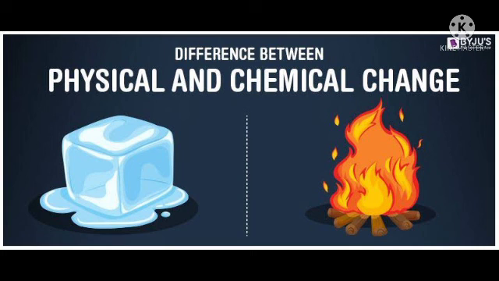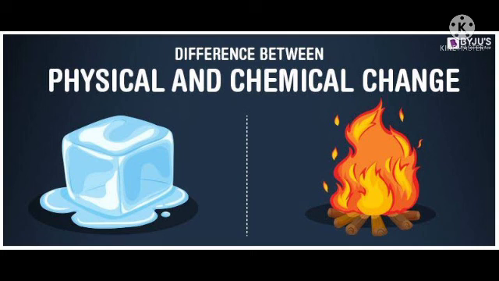What is the substance inside this paper and wood made up of? As I said, it is made up of cellulose. While burning, cellulose gives two new substances, carbon dioxide and water. So carbon dioxide and water are different from cellulose. Here in chemical change, the substance changes, because cellulose changed into carbon dioxide and water while burning.